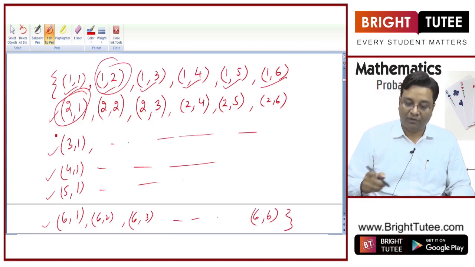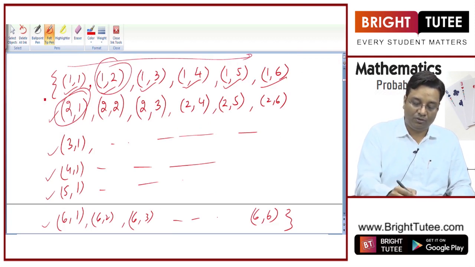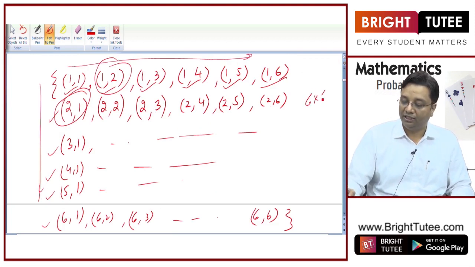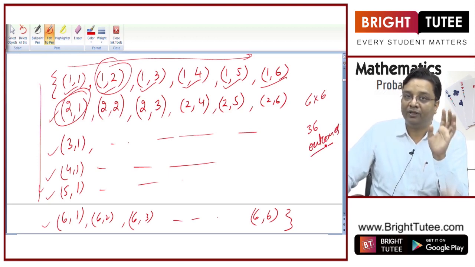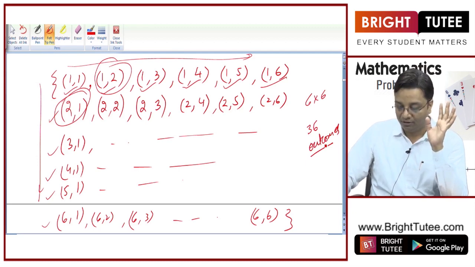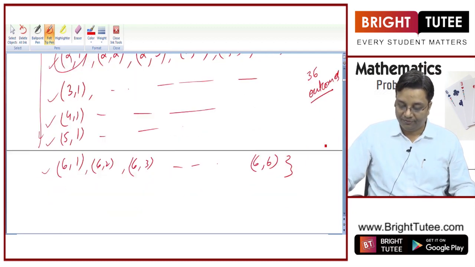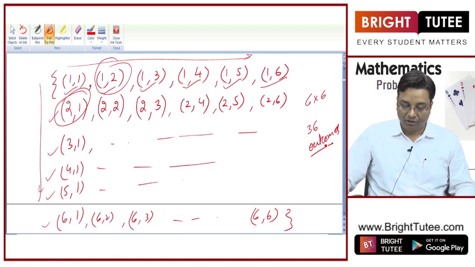So what is the total number of outcomes? You can count it manually, or you can say that 6 in a row, 6 in a column. So 6 into 6, 36 outcomes. So when you roll 2 dice simultaneously, you will get a total number of 36 outcomes, right? So this was about rolling a die.